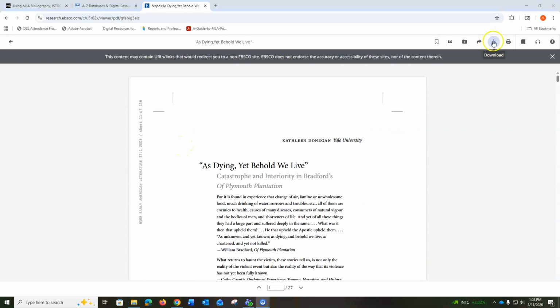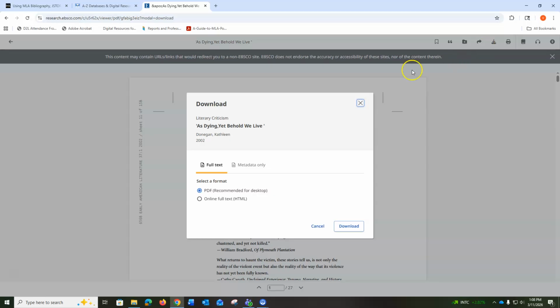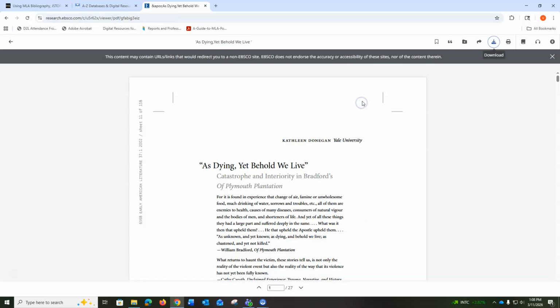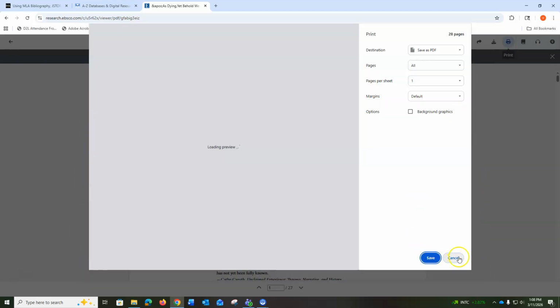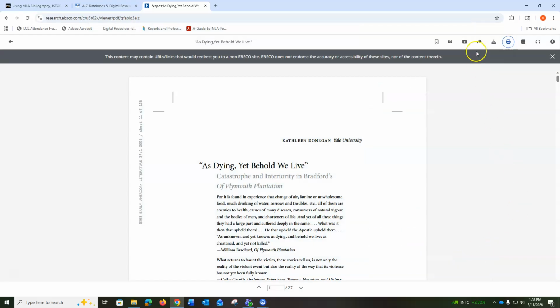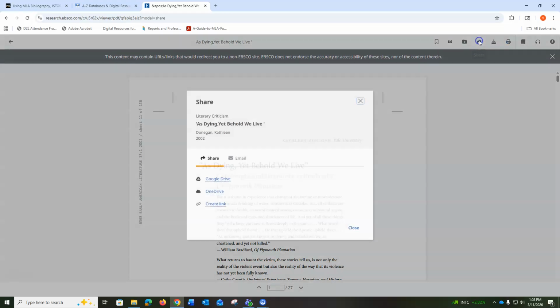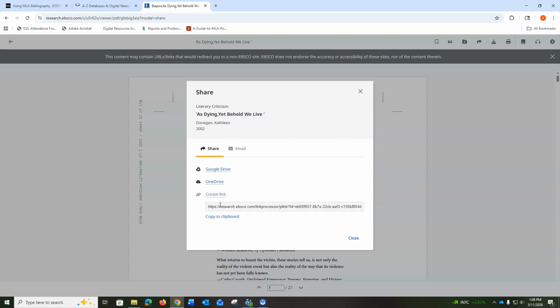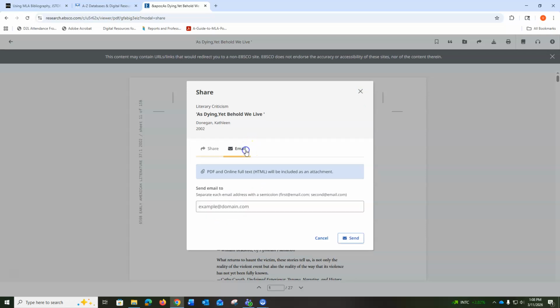In the article reader, you can download the article and save it to your hard drive for easy access, or you can print it out if you prefer a hard copy. If you click on Share, you can save it to your Google Drive or OneDrive, create a permalink to the article, or email the article to yourself.